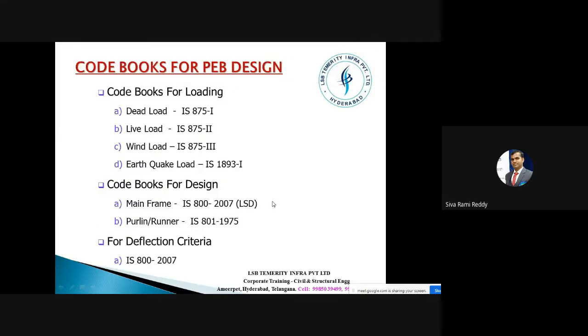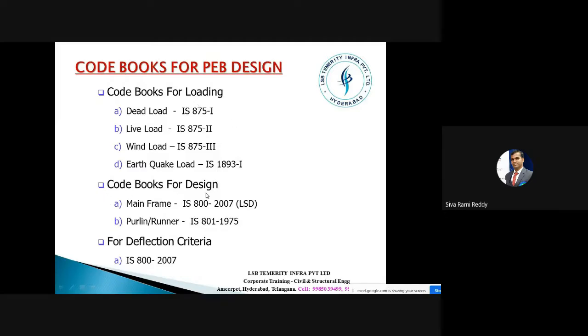The code books that we need to refer to are here. For dead loads, we need to verify IS 875 part 1, for live load part 2, for wind loads part 3, and for earthquake load IS 1893 part 1. These are the code books for loading conditions. When you want to apply loads, or decide the type of load to consider, you have to verify all these code books.